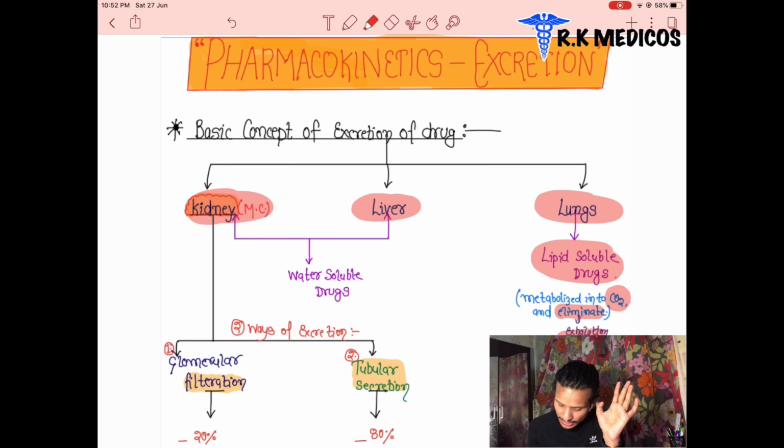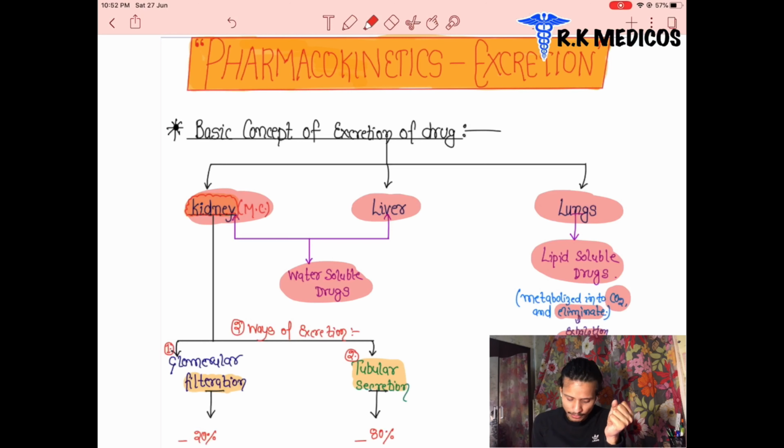So these are metabolized into CO2 form and eliminated in exhalation. What do we exhale? Expiration of air from inside to outside is exhalation, through which CO2 is eliminated, and in the CO2 form the lipid soluble metabolites of drugs get excreted out through the lungs.